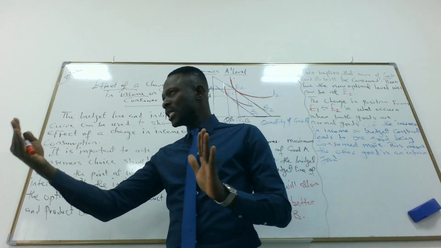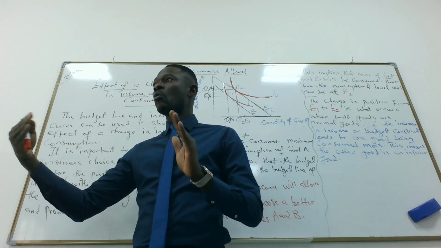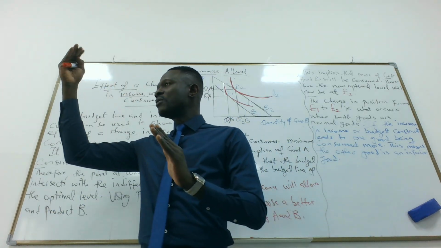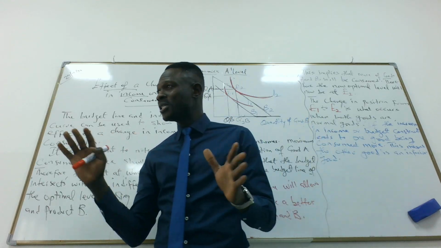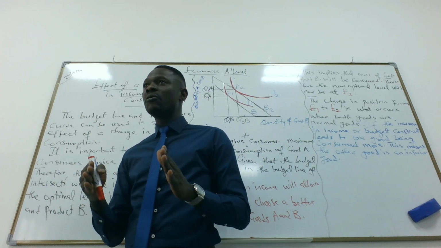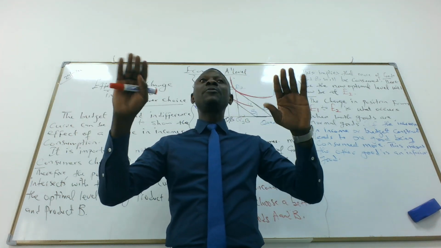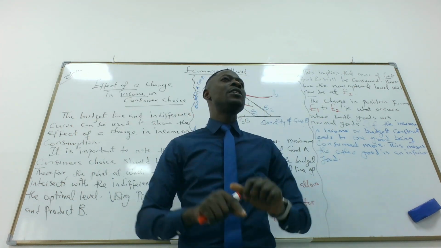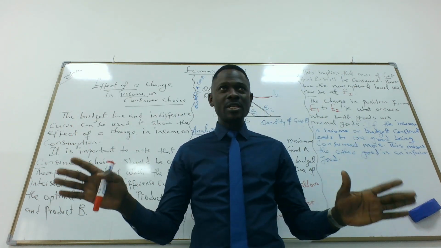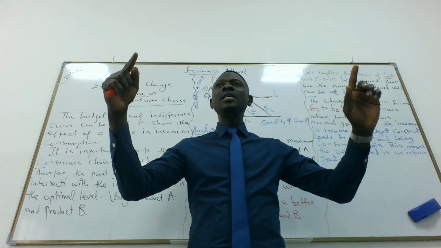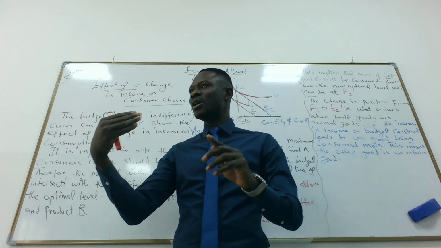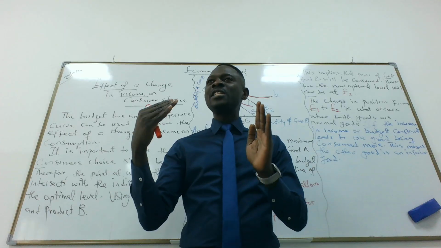Yeah. There's the budget line which talks about our fixed income or what we can buy. The consumption of one will reduce the consumption of the other. That is budget line. Then we have the indifference curve, which talks about how consumers behave differently to different products that have the same utility. I think we understand that, we remember that, right? So this combination will allow us to talk about consumer income reaching the optimal level.